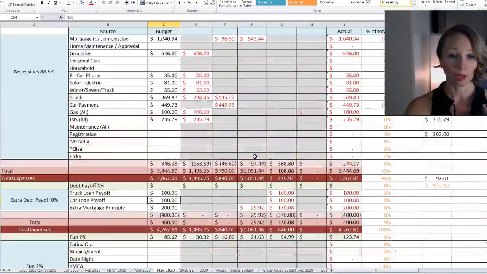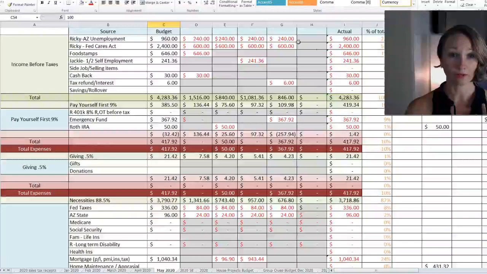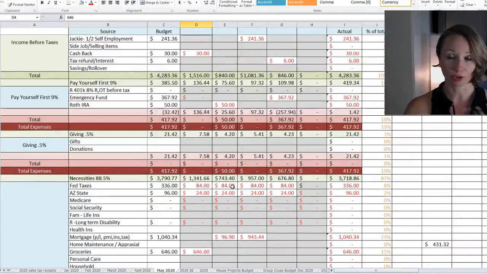Normally Ricky would have overtime, and they basically replaced my income with food stamps. That's fine. But normally Ricky would have quite a bit more overtime, anywhere from $2,000 to $5,000 worth. So normally we would have about $300 going to investing, and we would have health insurance of about $300 or $400. That's pretty much the only thing that's different from this budget compared to previous ones: we're not investing $300 and we're not paying for health insurance. And we're not giving anything extra yet.